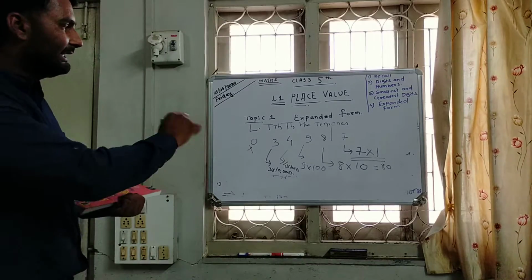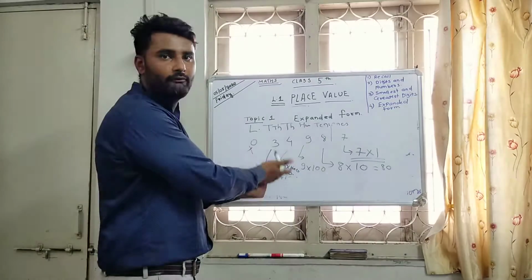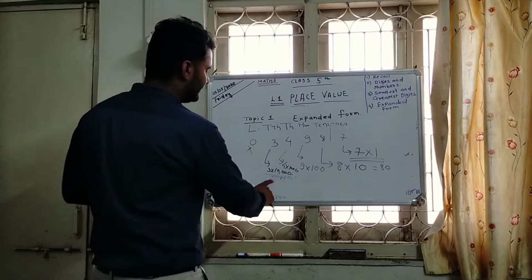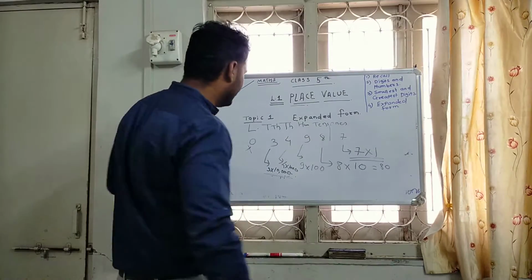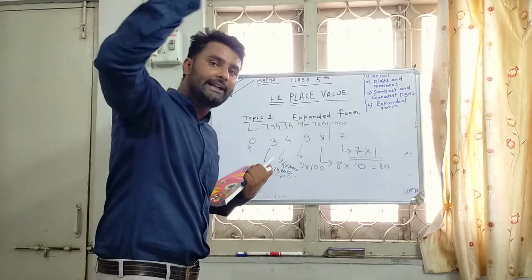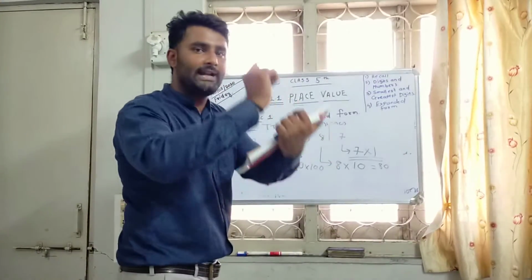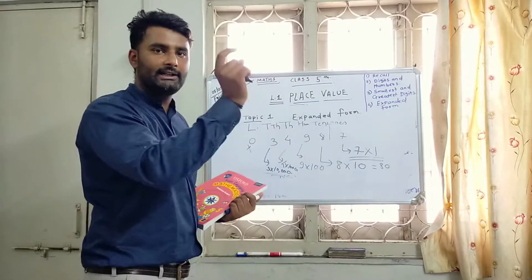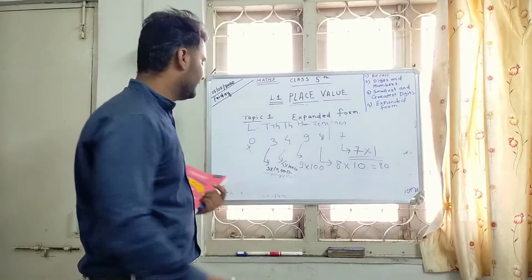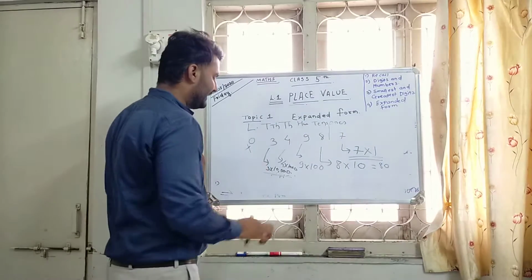so I write the expanded form. This is the expanded form. We are going to expand this number. So when I multiply this number by 10,000, what is the answer? 3 multiply by 10,000. That means 3 times 10,000, 10,000, 10,000 and 10,000. 10 and 10, 20, 20 and 10, 30. That means 30,000. Or you can multiply simply by its number.